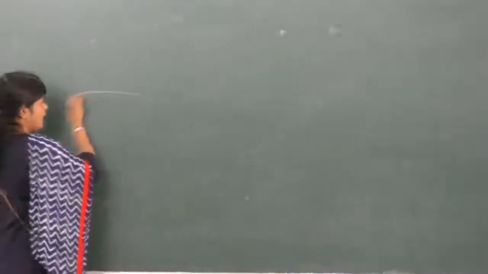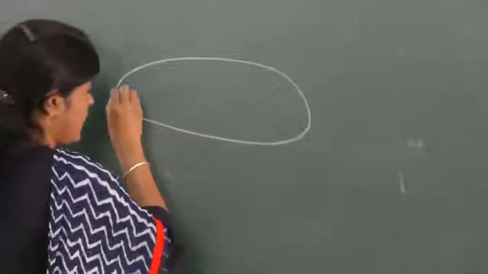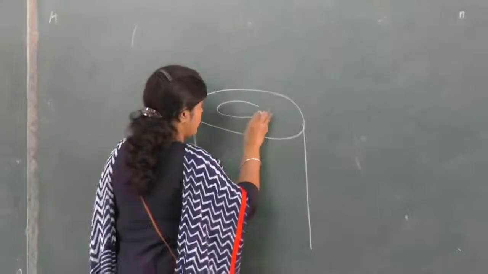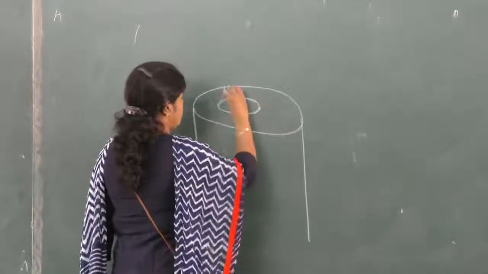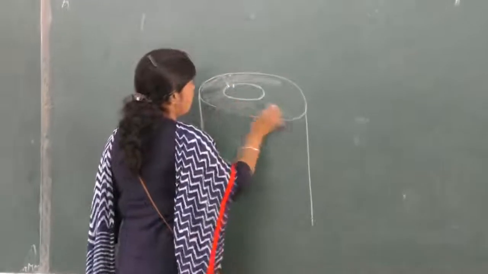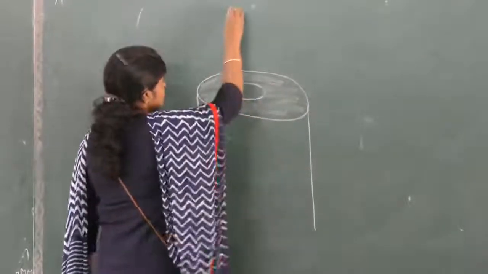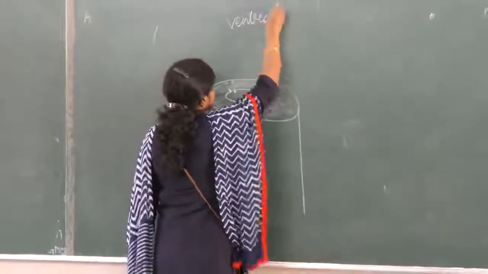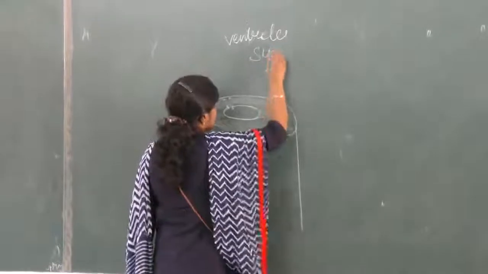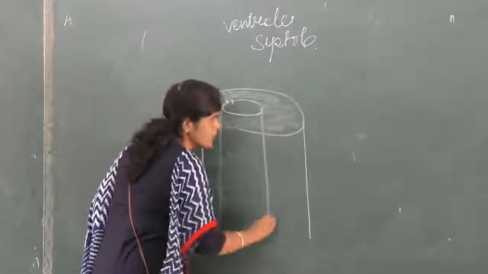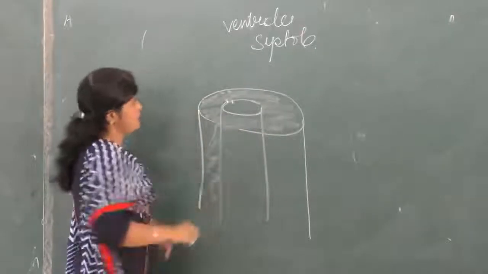Arteries. So, arteries. The wall is quite thick. Ventricles, systole. Systole. Is it all right? And this is the wall of artery. This is the lumen of artery. This is the wall of artery.